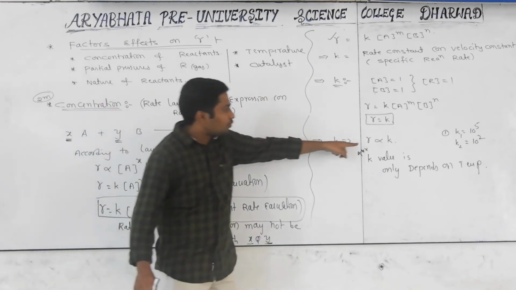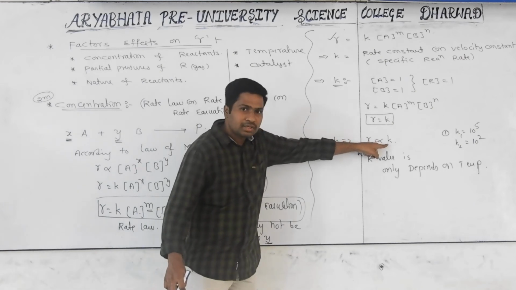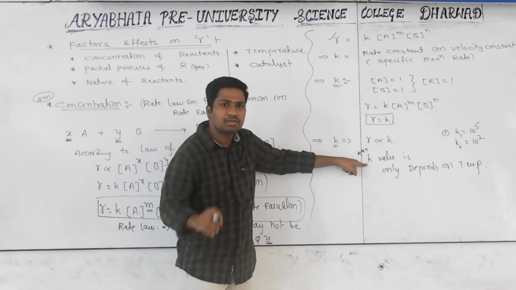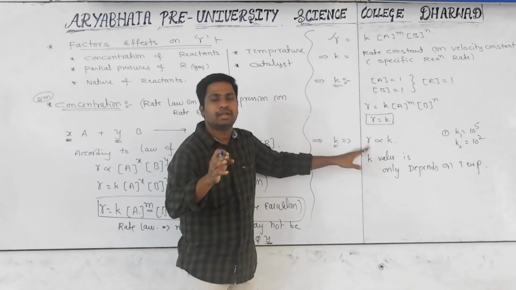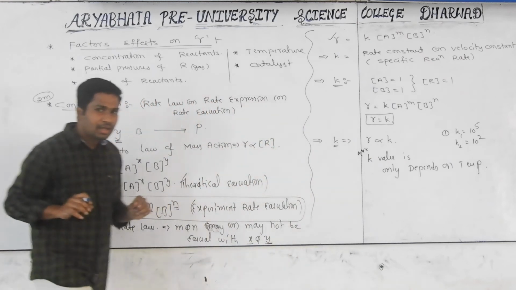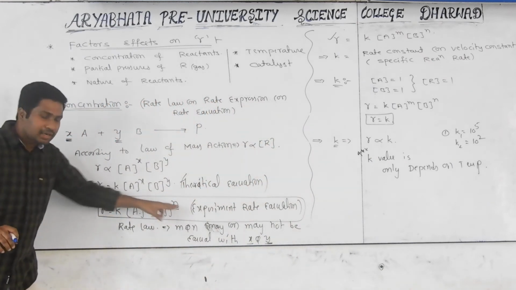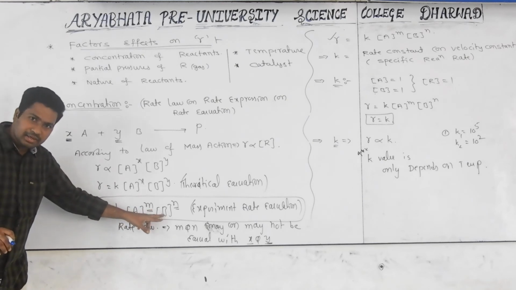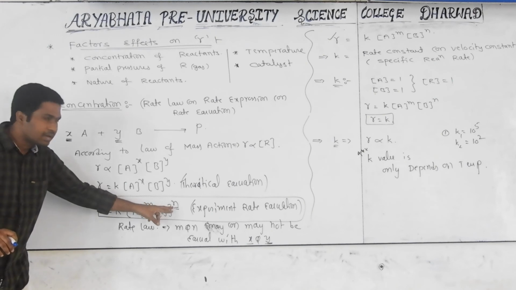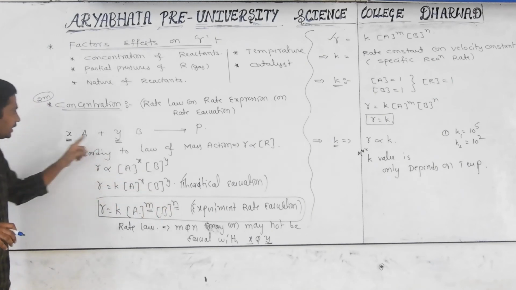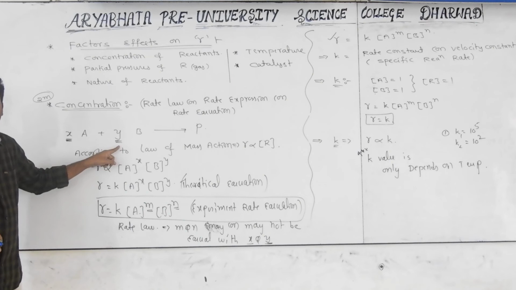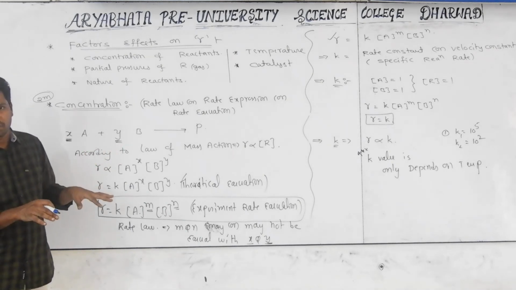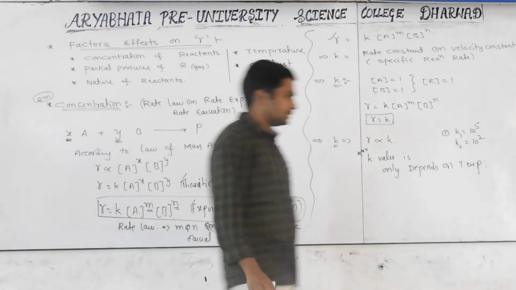So the rate of reaction is directly proportional to the rate constant. If the rate constant value is high, the speed of the reaction is also high. The rate constant value only depends upon temperature changes. So what is the data? In the experimental rate equation, the rate of reaction is directly proportional to the concentration of the reactants. In that, the powers of the reactants may or may not be equal to the coefficients of the reactants in the balanced equation. When they are equal and when they are not, we will discuss. Is everything clear?